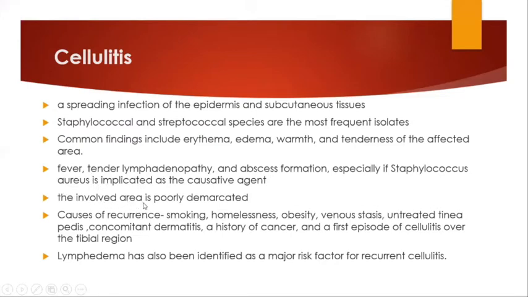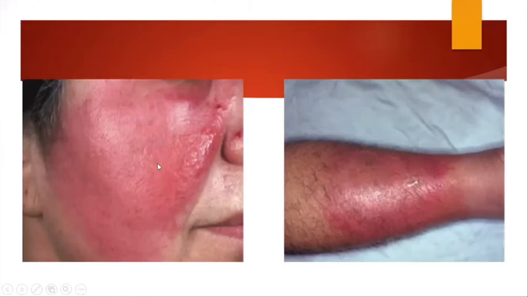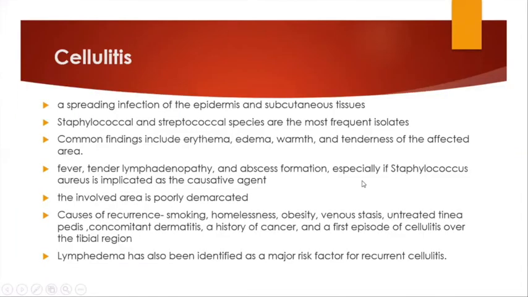The involved area is very poorly demarcated as compared to erysipelas. This picture shows a case of erysipelas, where the borders are very well demarcated, whereas in cellulitis the increasing diffuse erythema has no clear border, only a clear erythema and very subtle findings of increasing inflammation. The tenderness is diffusely present over the whole leg. The clinical picture will differentiate your case of erysipelas from cellulitis.